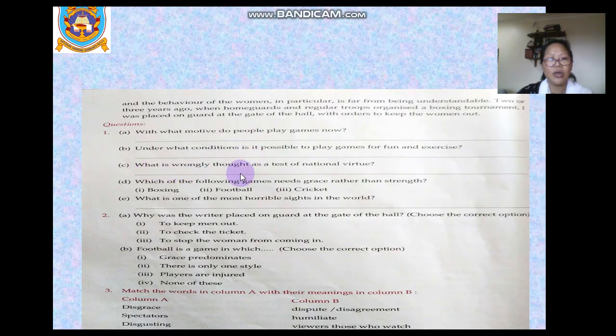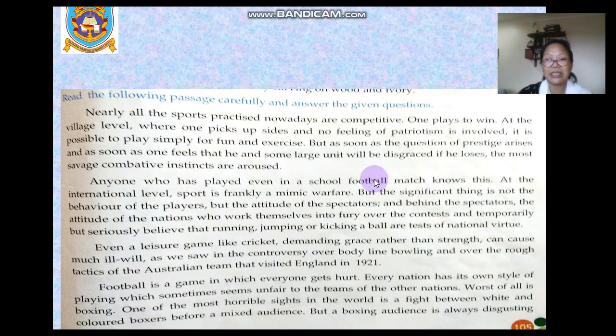What is wrongly thought of as a test of national virtue? Go back to paragraph 2. You will find your answer in the last line.